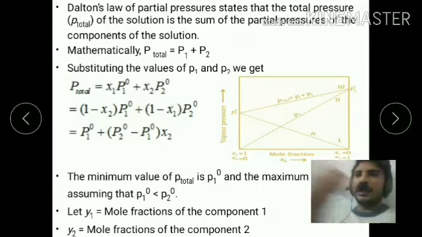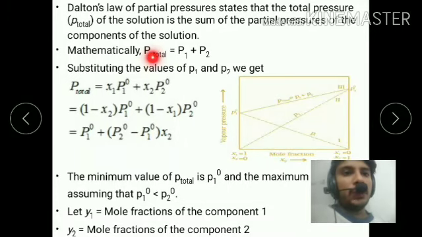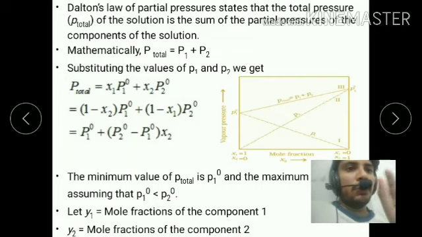The formula is P total = P1 + P2, where P total is the total pressure of the solution, P1 is the partial pressure of the first component, and P2 is the partial pressure of the second component.